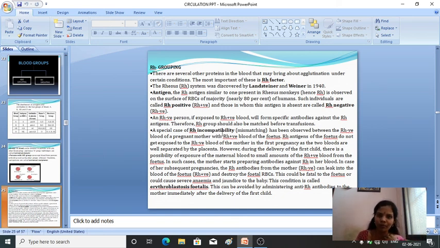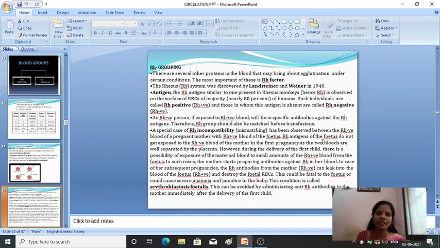If the pregnant woman has RH negative blood and the baby in her womb has RH positive, what happens in that case? The RH antigen of the fetus does not get exposed to the RH negative blood of the mother during the first pregnancy. Okay, hope you are understanding what I am saying.